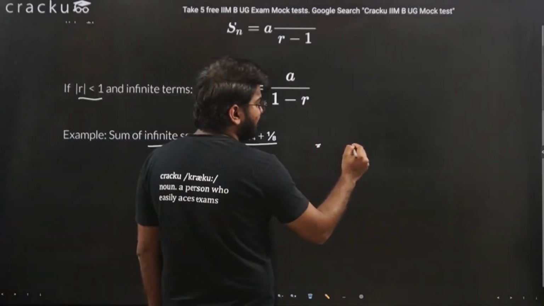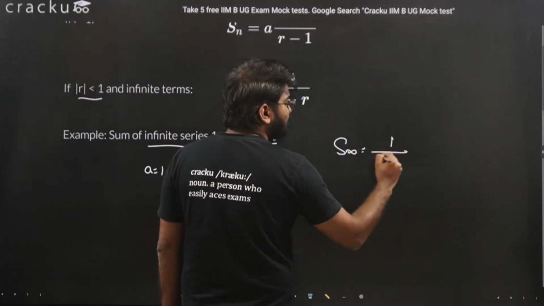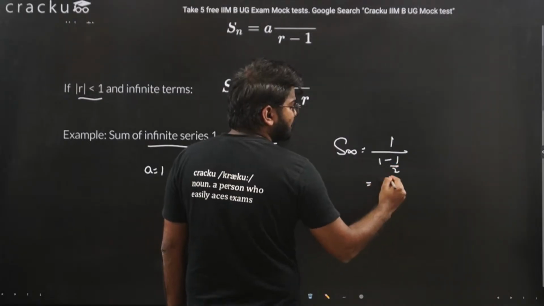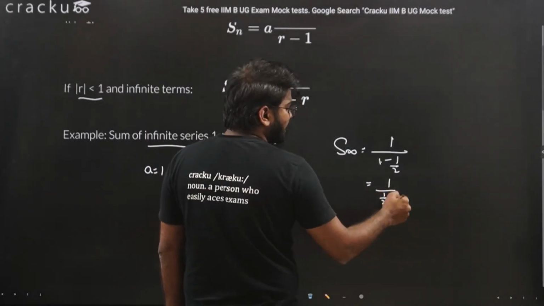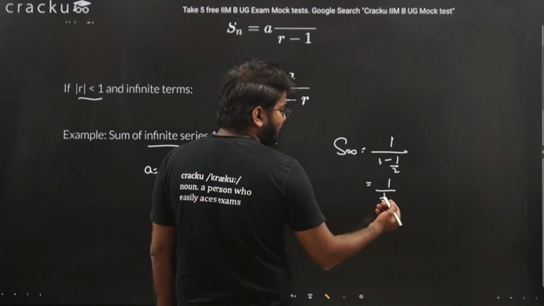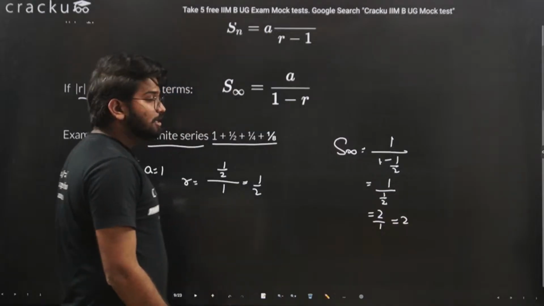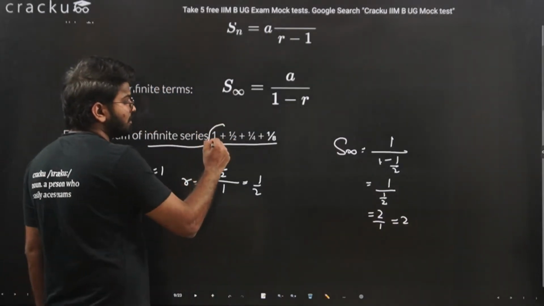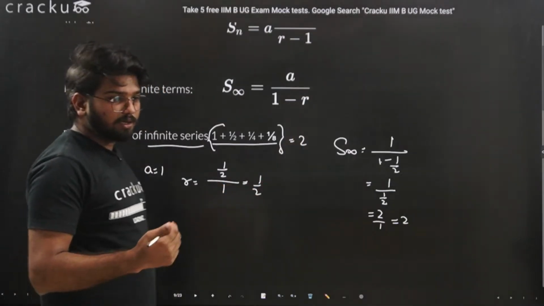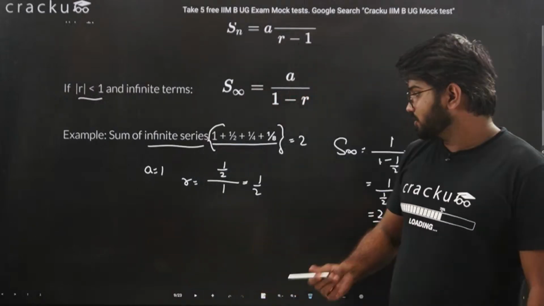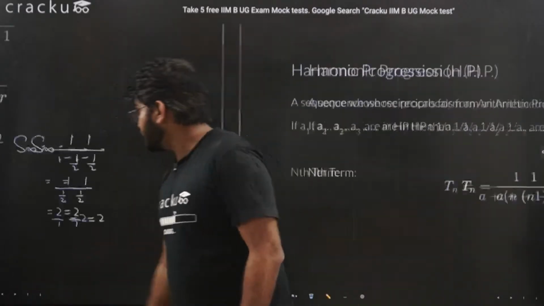Putting into the equation, we have S till infinity is equal to first term divided by 1 minus 1 by 2. This is equal to 1 divided by 1 by 2. The denominator of the denominator will go in the numerator, so this will be 2 by 1, or this will be equal to 2 only. So the sum till infinity of this series will be equal to 2 only. Yeah, so this was the second part of the geometric progression, that is sum of the series. Let's move on to the next slide.